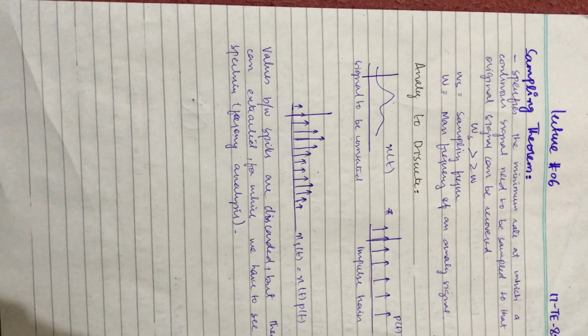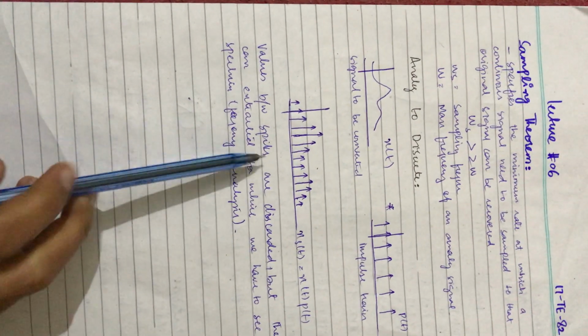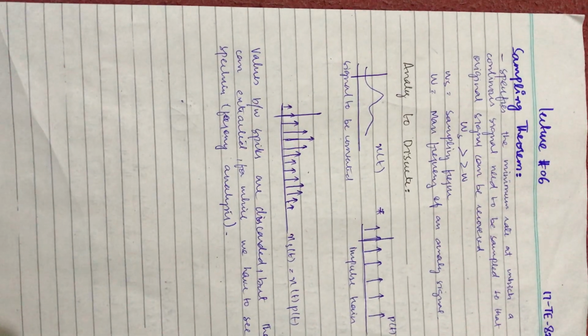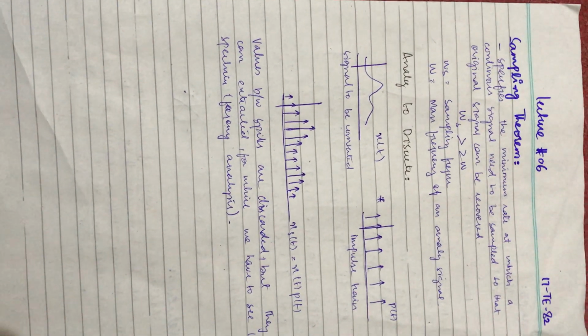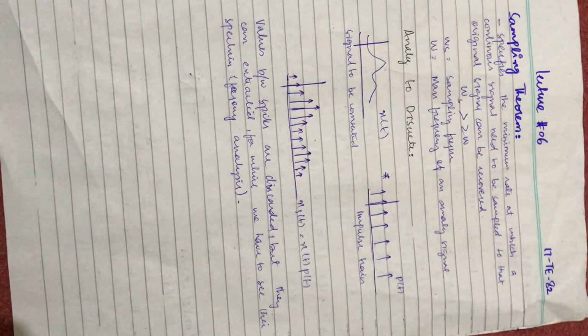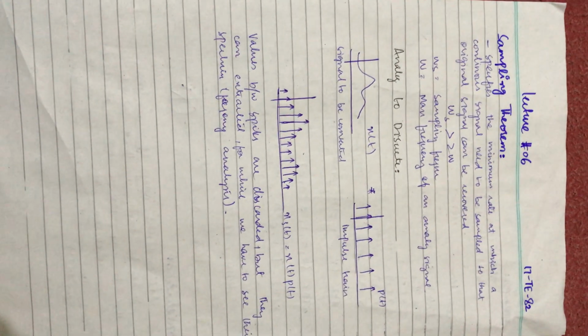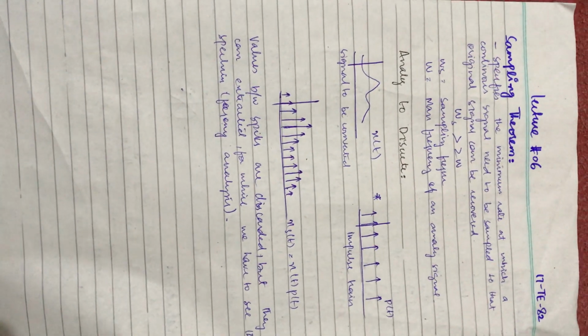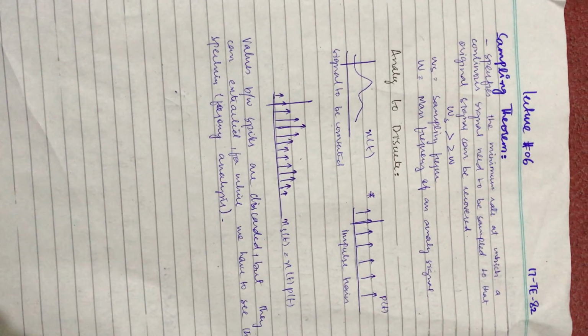After sampling, the values between the spikes are discarded. And how can we recover them? We can extract them back by doing frequency analysis and other analysis that we have already discussed in some of our previous lectures.